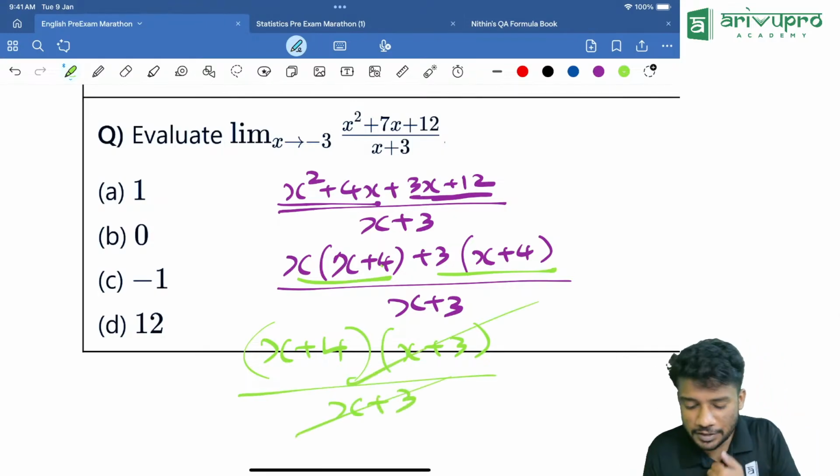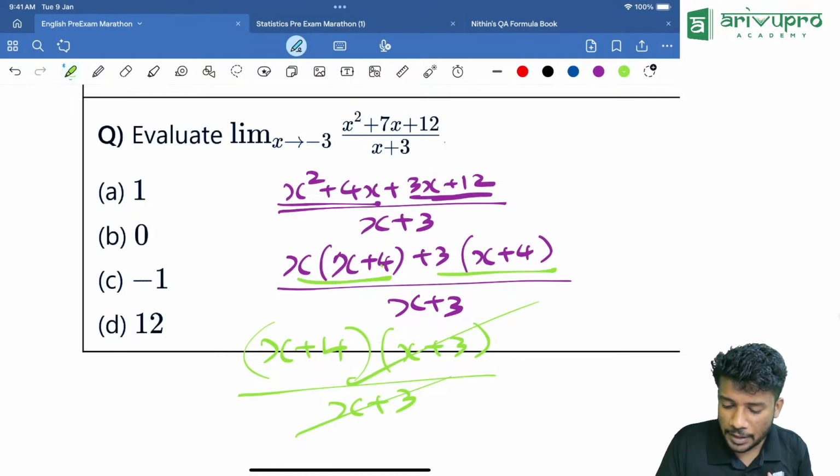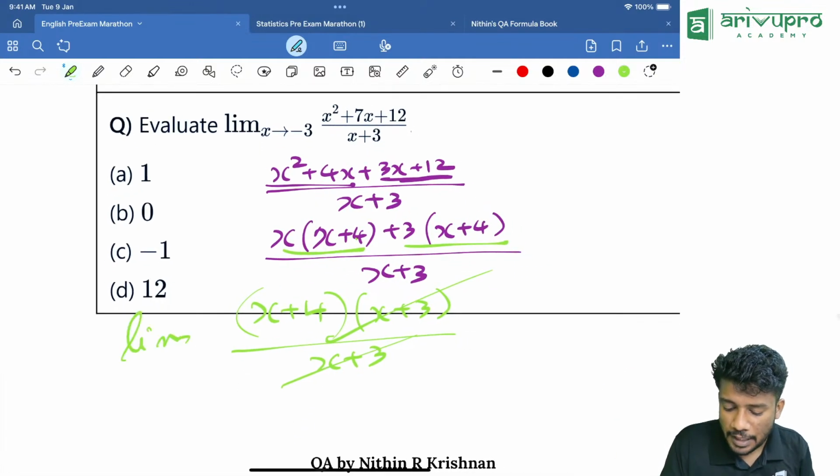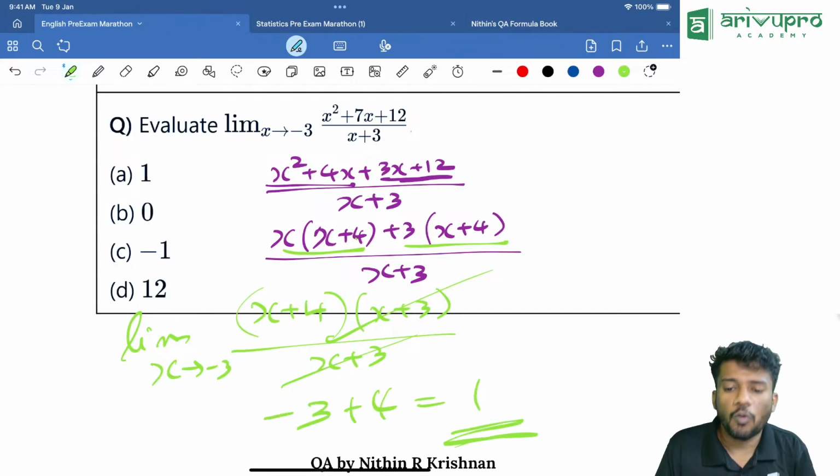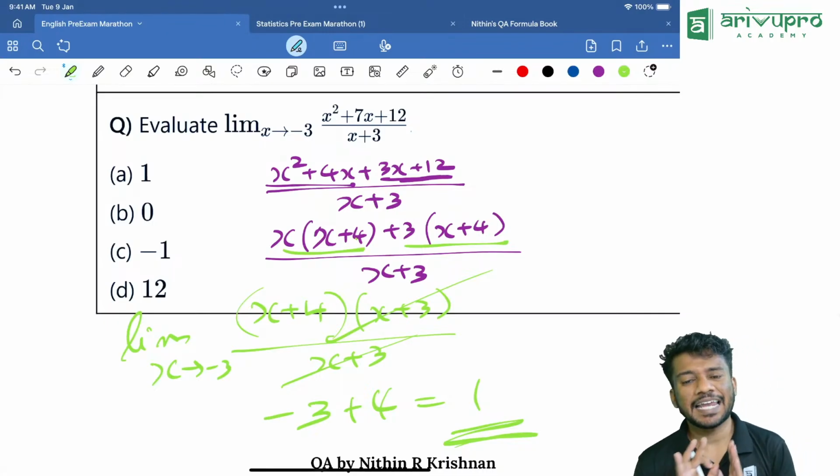x plus 4 is remaining. So now apply the limit. Now limit x tends to minus 3. So instead of x, you are putting minus 3 plus 4, which is equal to how much? 1. That's the method. Directly substitute.